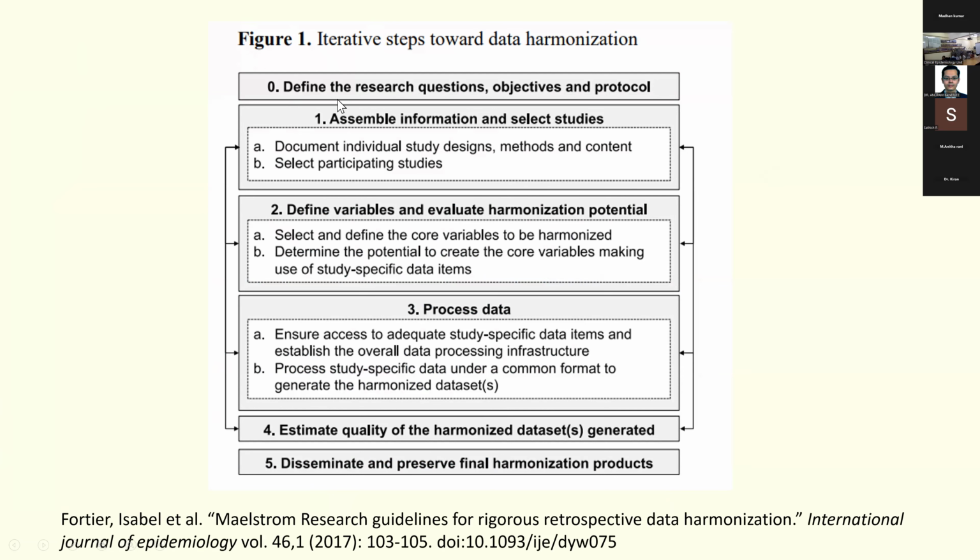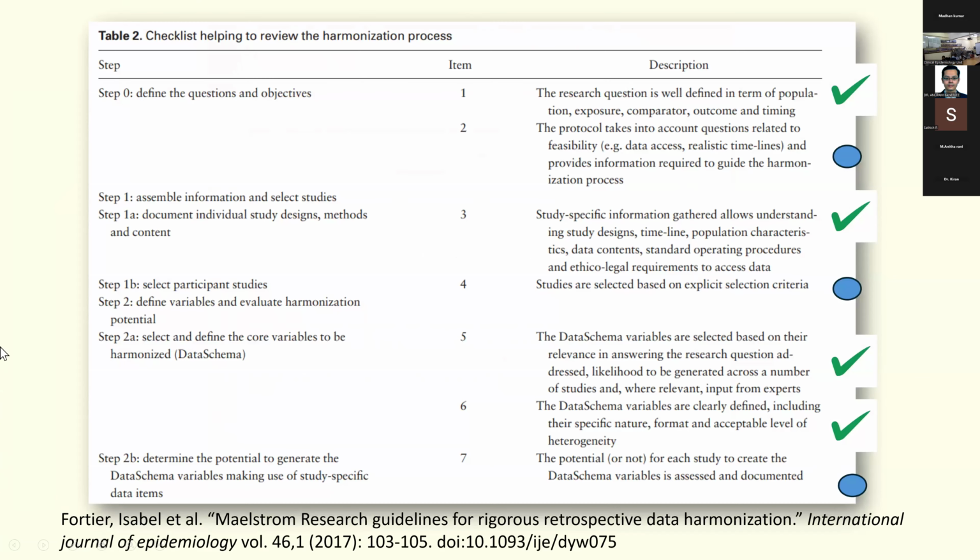0 is the pre-phase where you define the research question. 1 is when you assemble the information and select your studies. 2 is you define the variables and evaluate the harmonization potential of each of the variables. 3rd is the processing of the data. 4th is to estimate the quality of the data. And 5th is to disseminate.